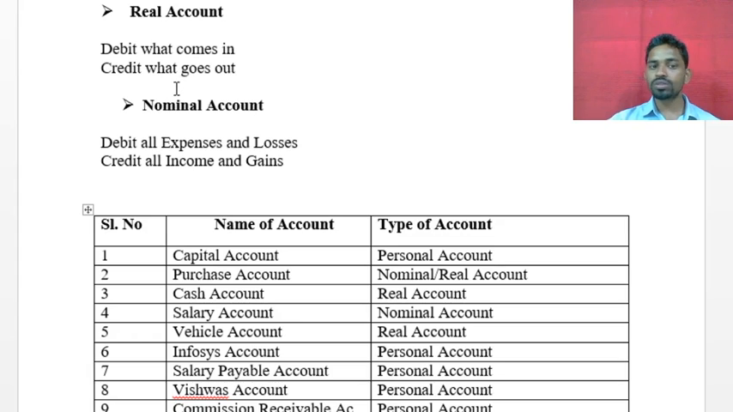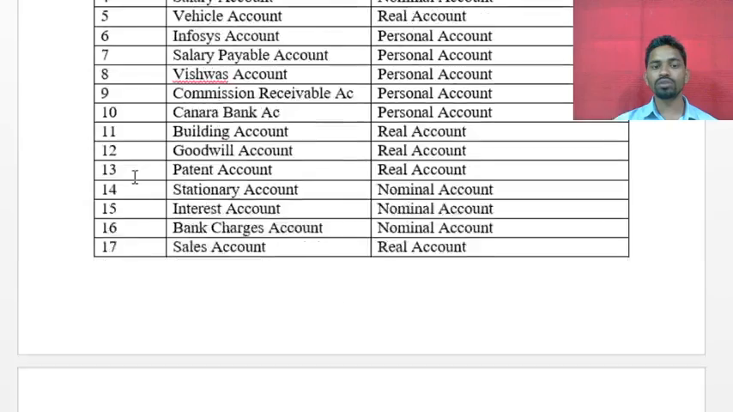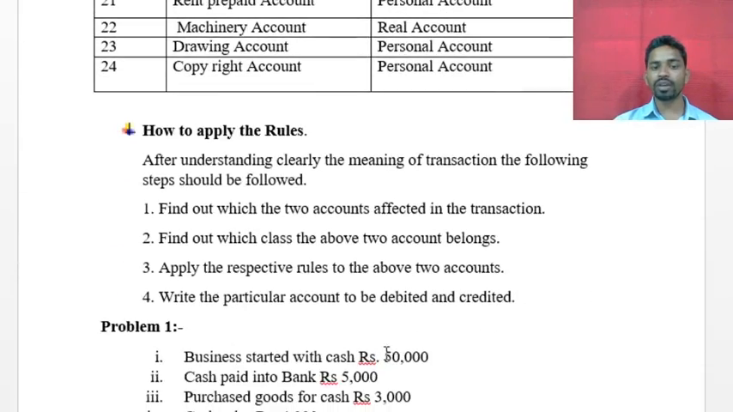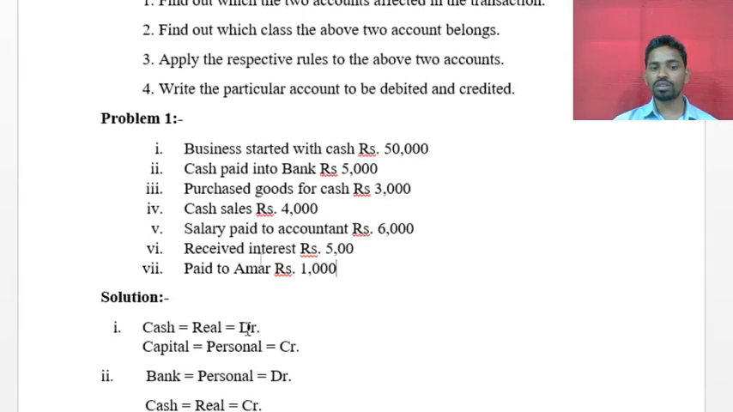So now see here, business started with cash rupees 50,000. So this is the transaction. Cash is in the assets, that's why it came under the real account. Now, does cash come into the business or go out of the business? Cash comes into the business because the owner is investing money in the business. So it will be the debit. So third step, apply the respective rules of the two accounts: debit.